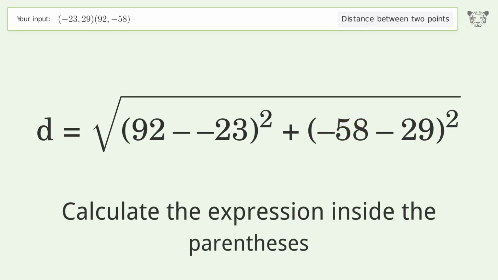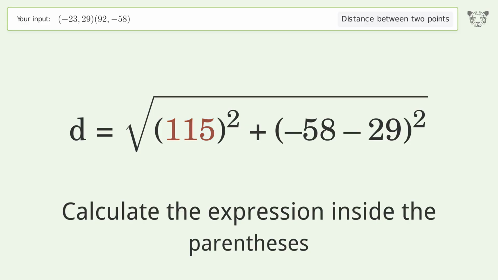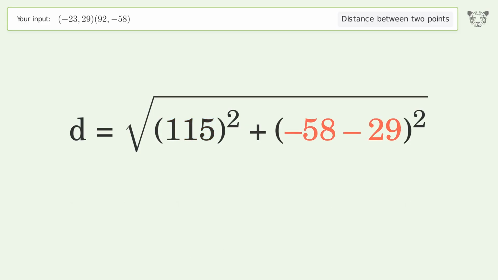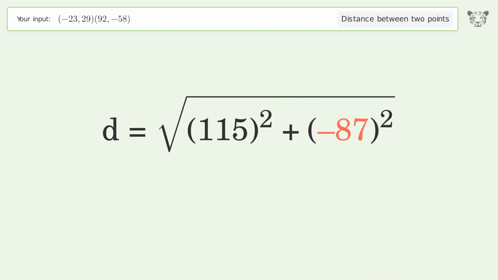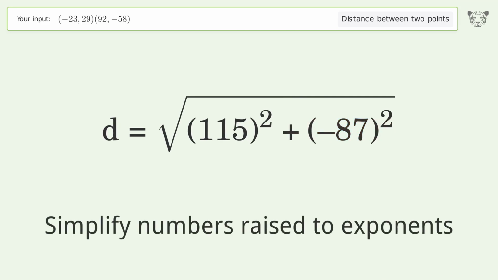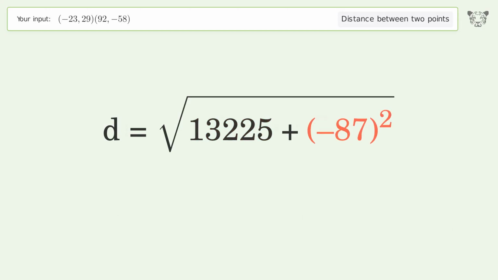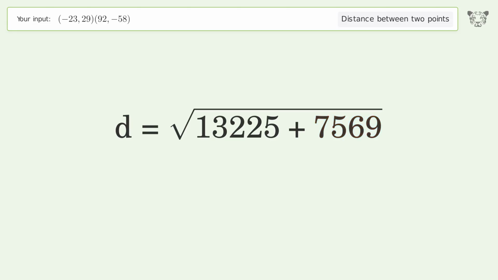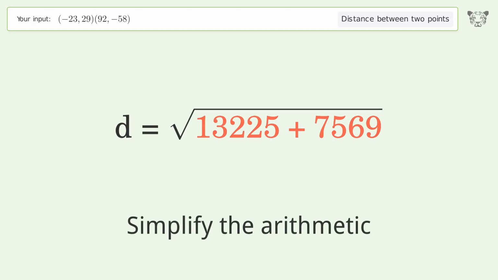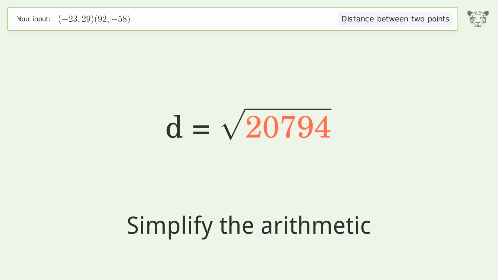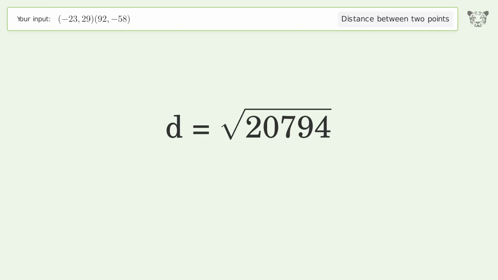Calculate the expression inside the parentheses. Simplify numbers raised to exponents. Simplify the arithmetic. And so the distance between the 2 points is the square root of 20,794, or 144.201.